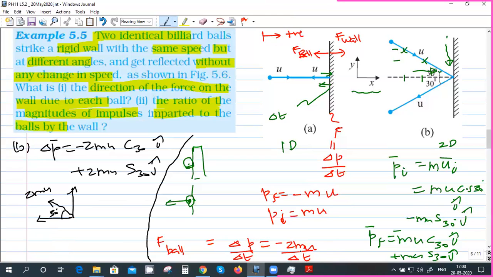The force experienced in the first case is minus 2 mu. Here it is again 2 mu only, but the direction is different.